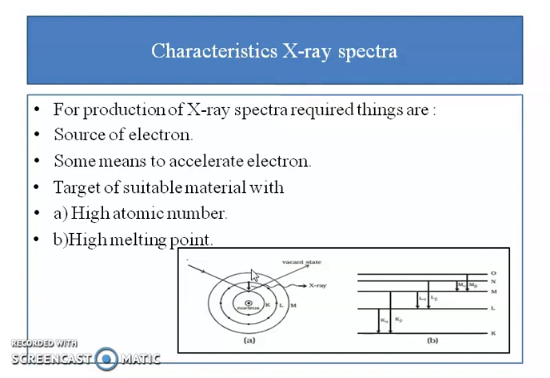This electron may be from the L shell, it may be from the M shell, that we are observing in figure B. K, L, M, N, O, these are the shells, and when the electron from the K orbit is knocked out, its place may be taken by an electron from the L orbit, maybe from the M orbit, and then it will constitute K alpha and K beta line spectra.